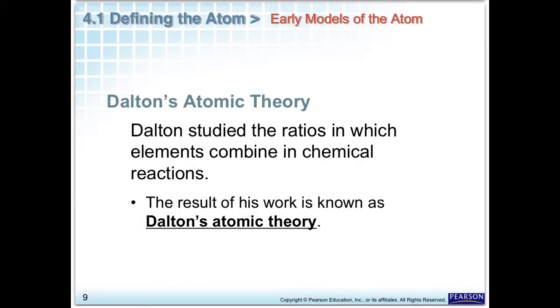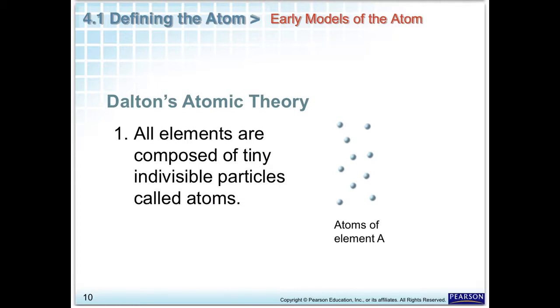One of the main things that Dalton studied was the ratios in which elements combine in different chemical reactions. And that led to his work, which today we call Dalton's atomic theory. Here are the different parts of Dalton's atomic theory.